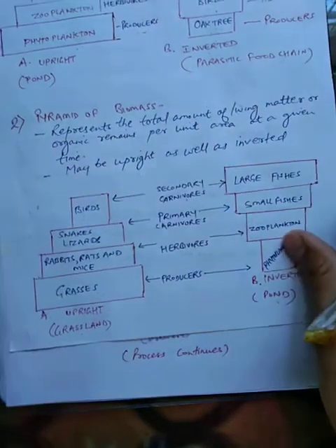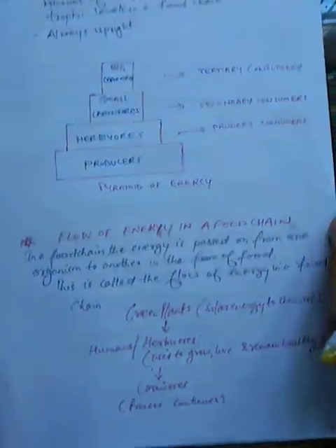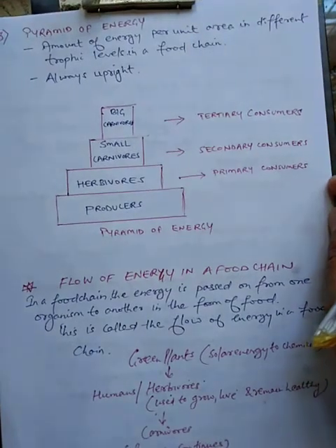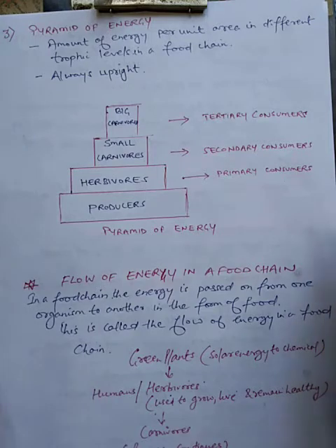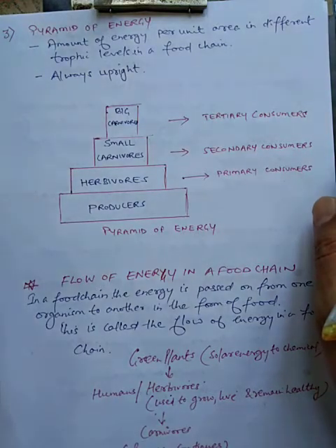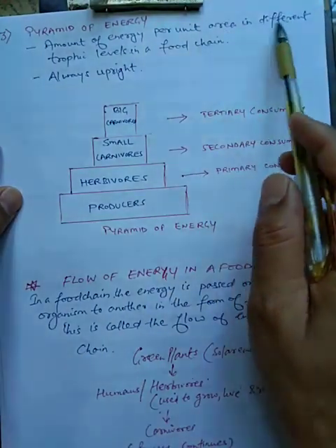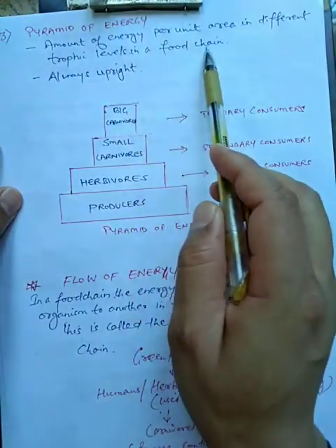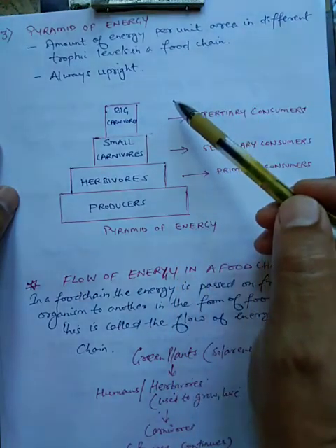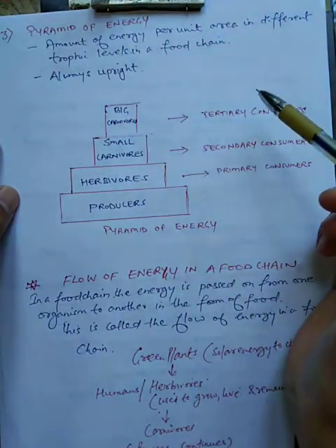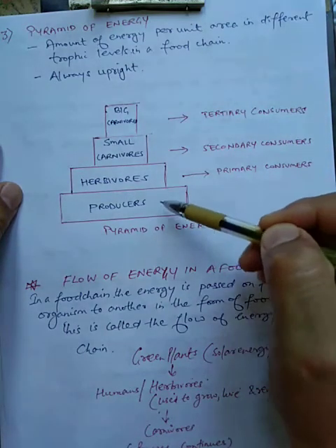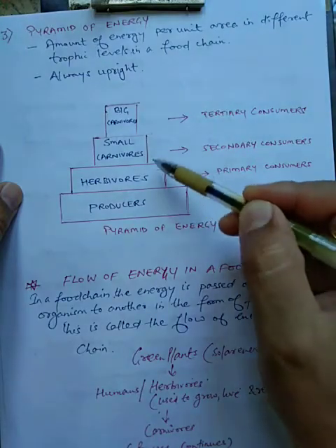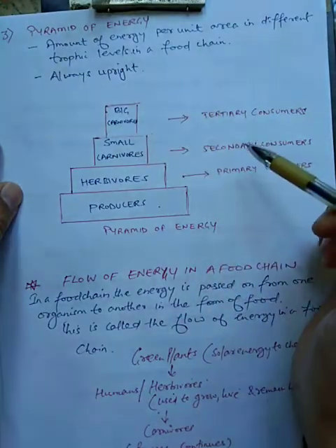Now students, we will move to third type, that is pyramid of energy. Now pyramid of energy is also a pyramid in which there is graphical representation of amount of energy per unit area in different trophic levels in a food chain. So what actually is this pyramid of energy? What is it indicating? It is indicating the amount of energy which is present at different trophic levels. See, these are the trophic levels.